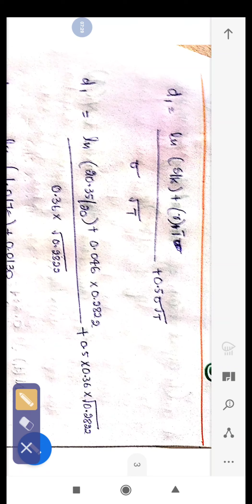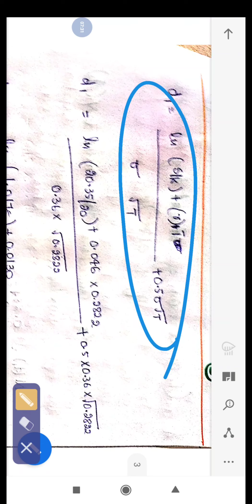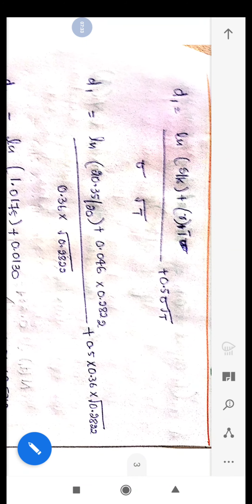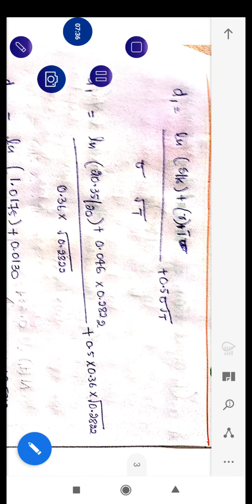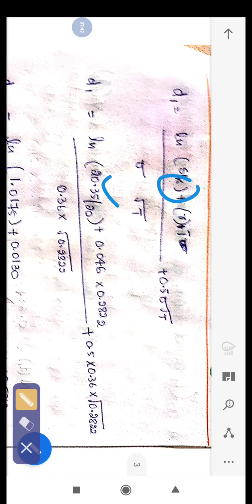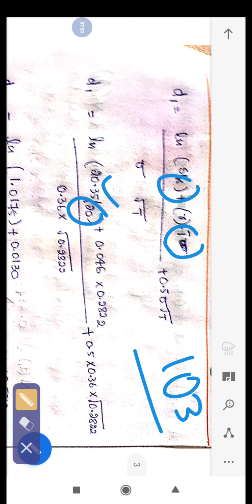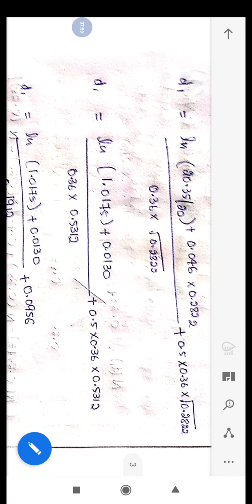So let's look. The d1 formula, as you know, is ln(S/K) plus (r plus 0.5 sigma squared) into t. So this is the formula, just put in all the values. Here the stock price which we have calculated is 20.35, divided by the strike price of $20. The risk free rate is 0.046, and the time duration is 103 days divided by 365 days. It will be 0.2822. So we have to calculate the square root for this. After we simplify this, the ratio will be 1.1015.